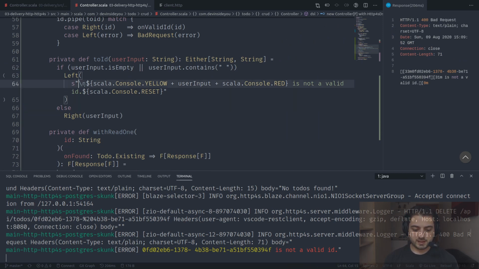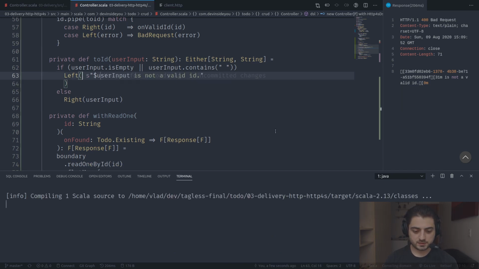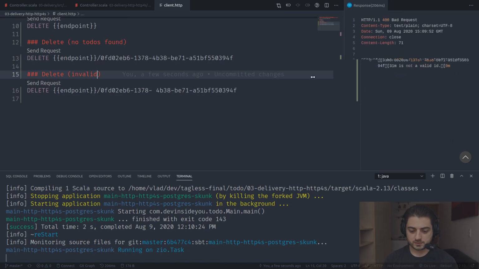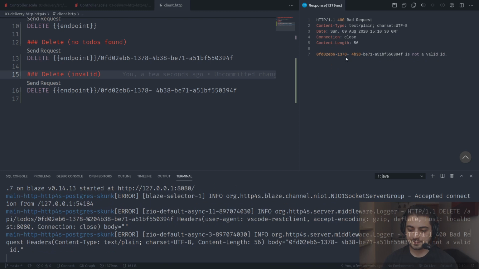Okay, so it's going to be left. We don't need the empty line. Okay, so it's just going to be user input, and we're going to remove that. So it's just going to say user input is not a valid ID, like this, without the other ANSI code, and join the lines maybe like this. All right. So if we go over here, we try to delete this one, send request. It should say the one with the space is not a valid ID.